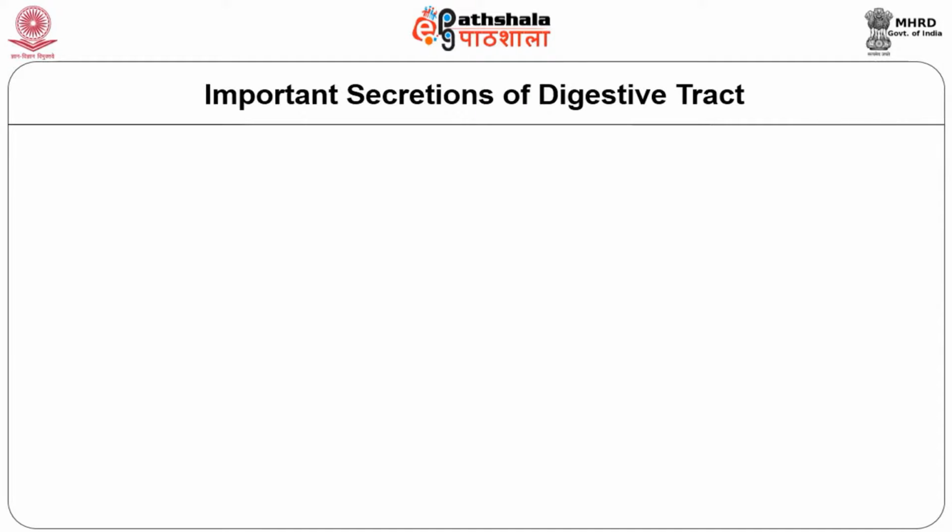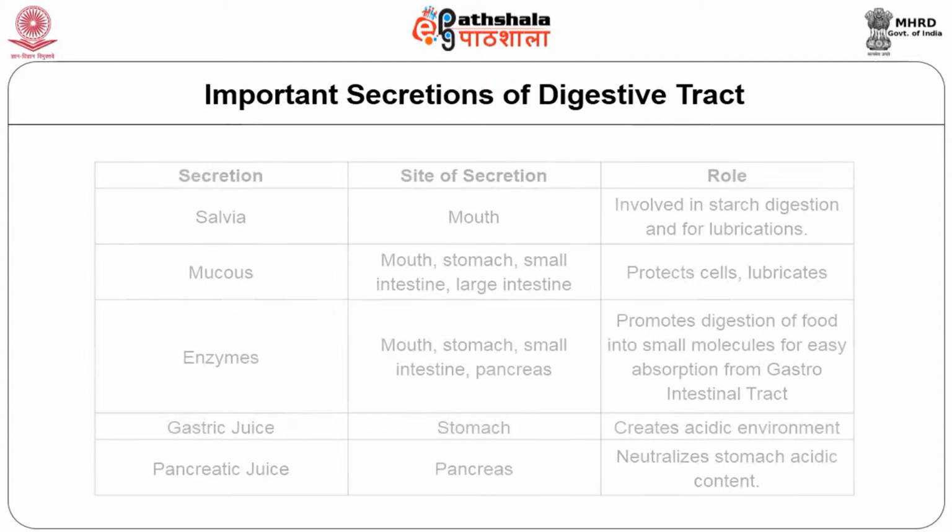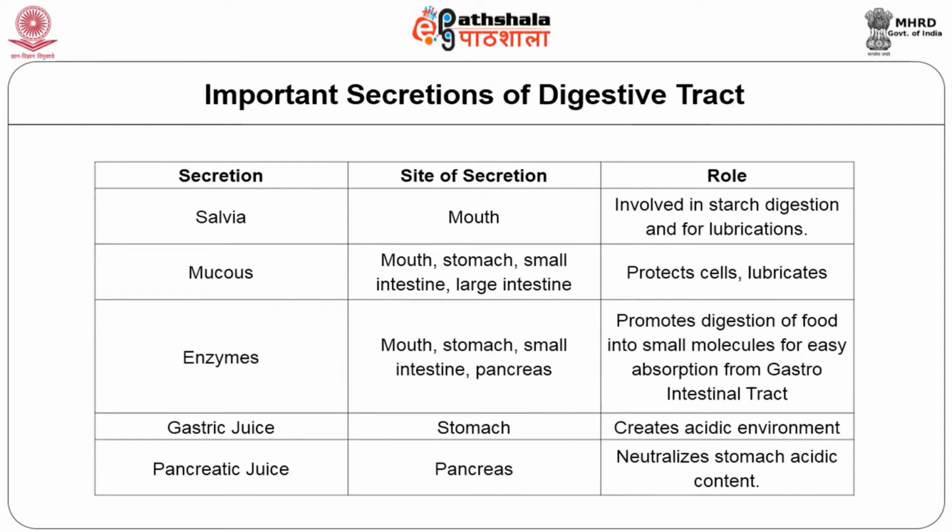Now we will see the important secretions of the digestive tract. Some of the secretions are saliva, which is secreted in the mouth and used for the digestion of starch and also for lubrication. Mucus is another secretion, secreted by the mouth, stomach, small intestine and large intestine, used to protect cells and also as a lubricant.